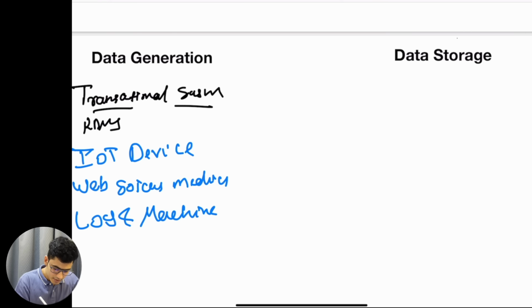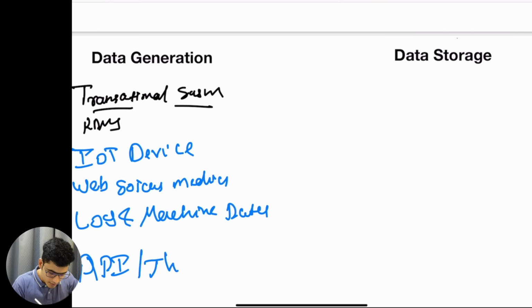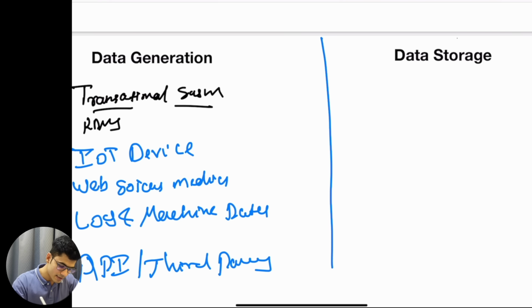Okay, this is also important because we are running the technical machines, so they are also generating logs, and if we want to improve the utilization of these technical machines, we can also use this log data to understand what is going on and save cost over there also. Okay, then we might have some API data, API or third party data. Okay, third party data, sorry for the bad handwriting, but this is where the data is getting generated.